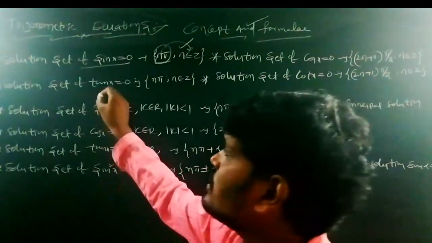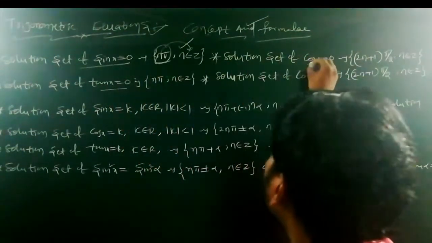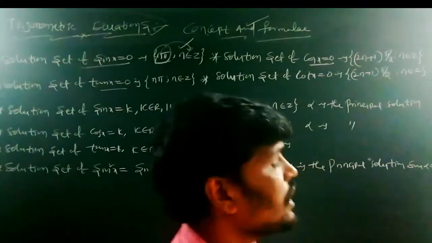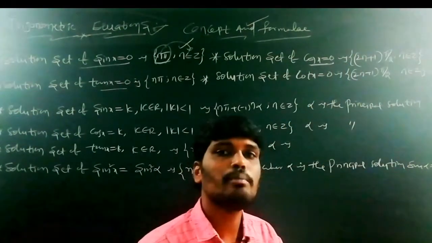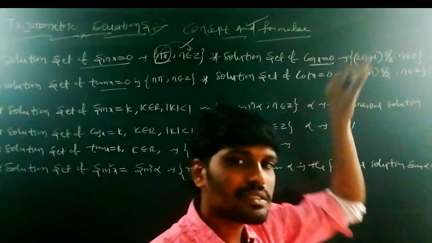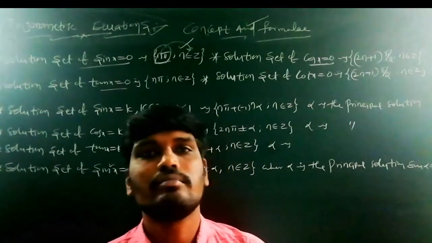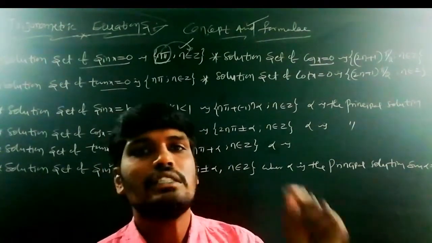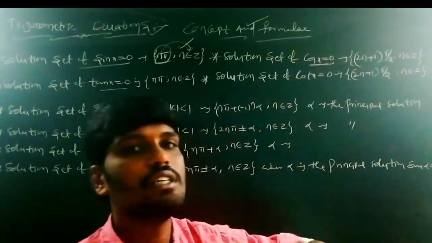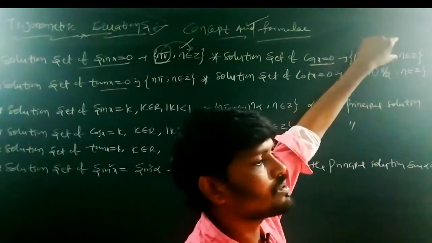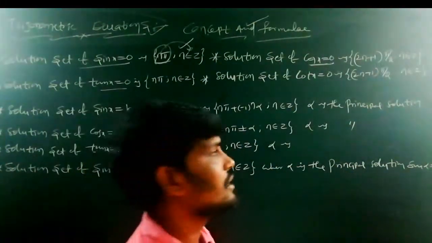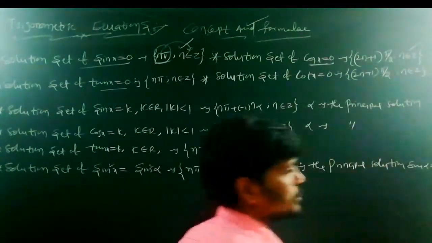Next one, the solution set of the cos x is equal to 0 form. The solution set is (2n plus 1) into pi by 2. Here cos x is equal to 0 means cos 90, cos 270, cos 5 pi by 2, cos 7 pi by 2; all these values give cos x equal to 0. Then (2n plus 1) into pi by 2 is the standard form of the general solution of cos x is equal to 0. Here also n belongs to z.